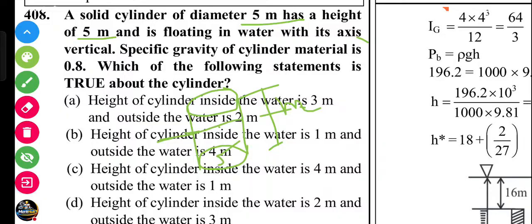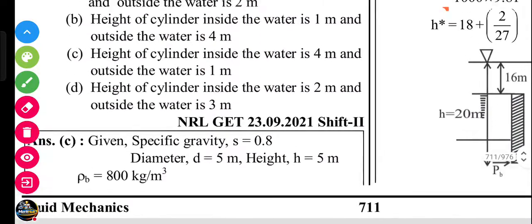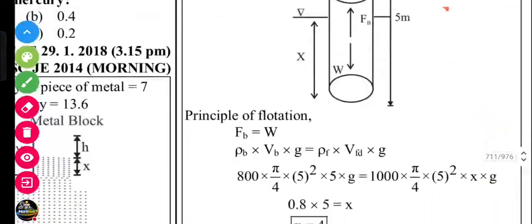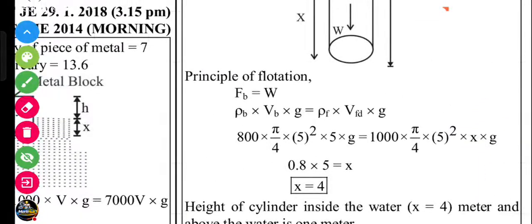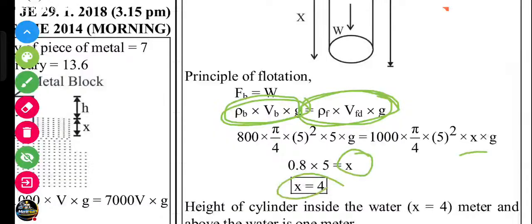So we know the buoyancy force equals the volume of the water, rho g A. Okay. Rho V g of the body equals rho V g of the water or the fluid. If you compare those, the x is coming, that is, the height is coming more.